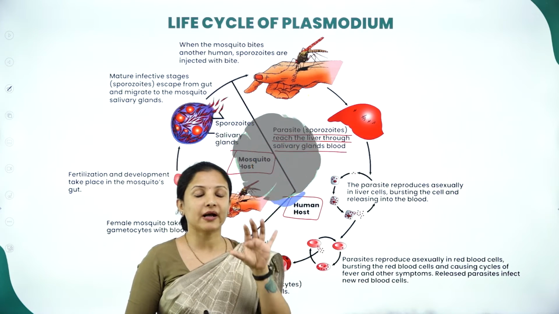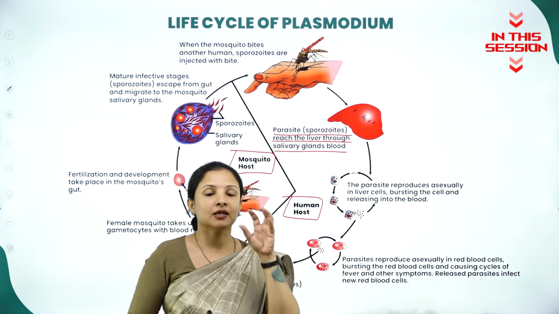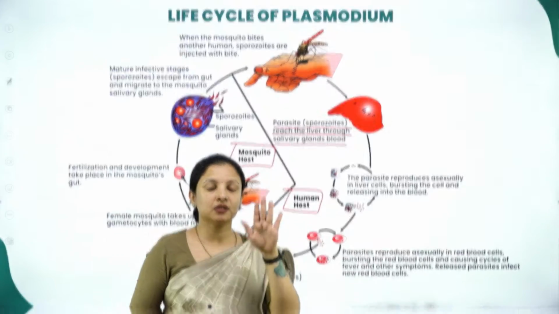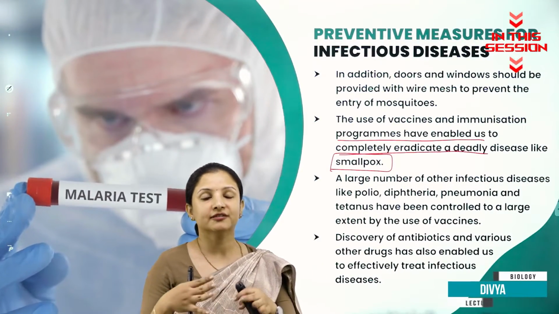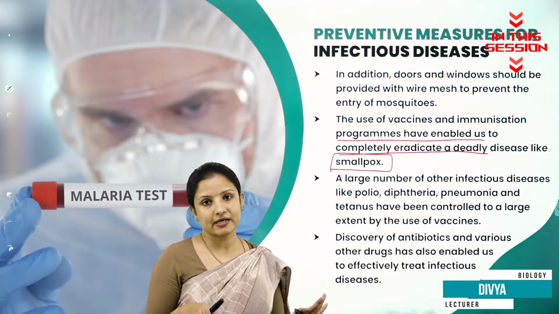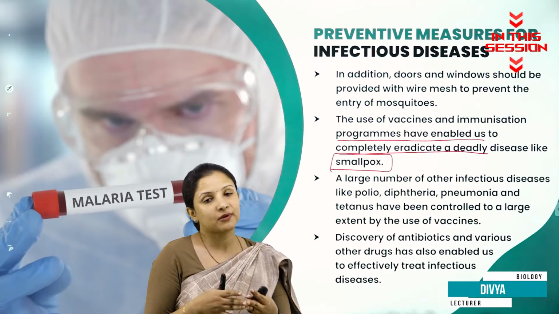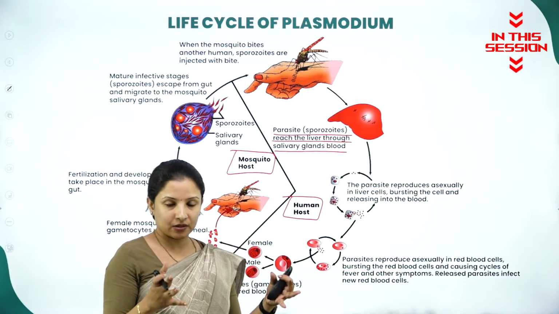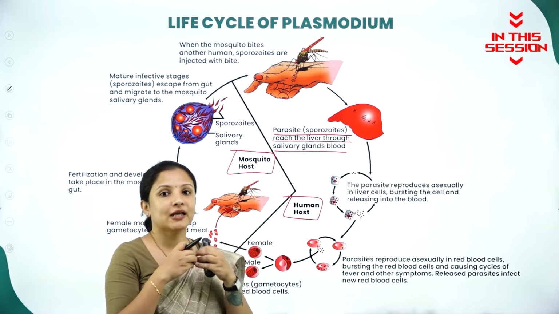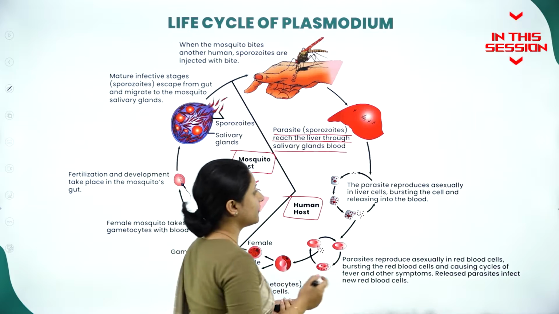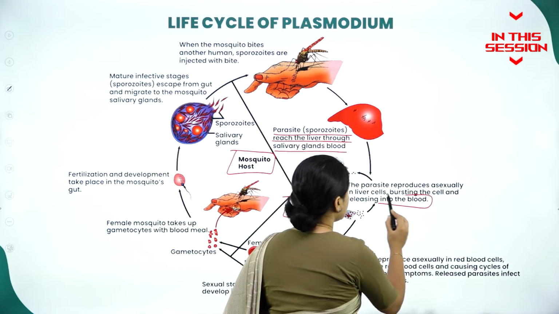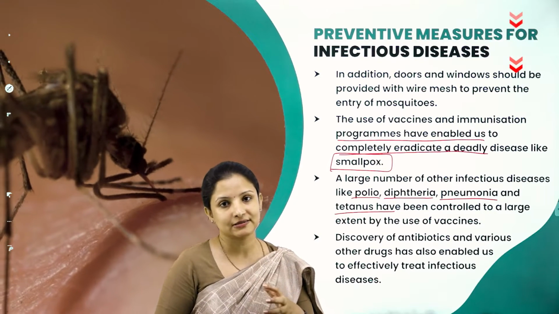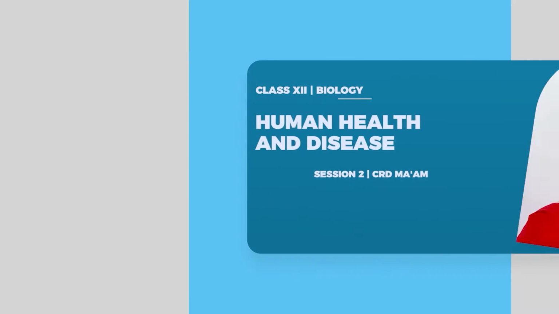When the mosquito bites a healthy person, then sporozoites will get transferred into the healthy person. Because of vaccination and immunization, smallpox is completely eradicated from the planet, though once it was a very deadly disease. When the liver cell bursts, all the sporozoites will get released from the liver cells and they will enter into the blood. If we get the disease also, the symptoms or severity of the disease will be lesser.